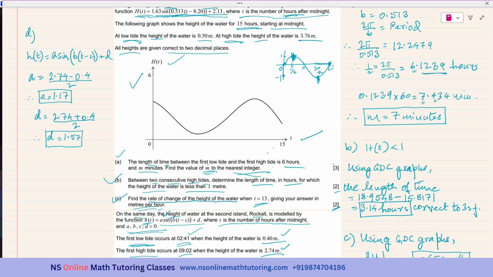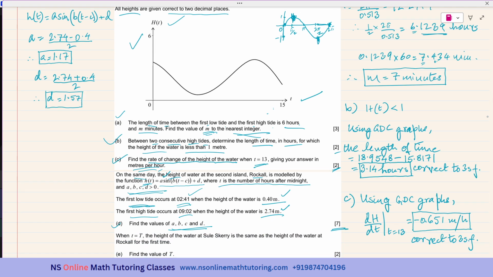Now we need to get the B value. Okay. And high tide and low tide, this time length will be half the period. For B, 9:02 can be written as, because for B I need the periodicity, 9 plus 2 over 60, which is equal to 9 times 60 is 540, 540 plus 2 is 542 over 60.